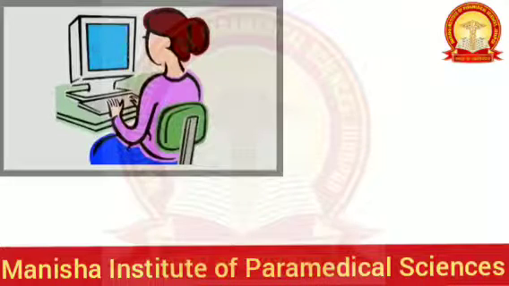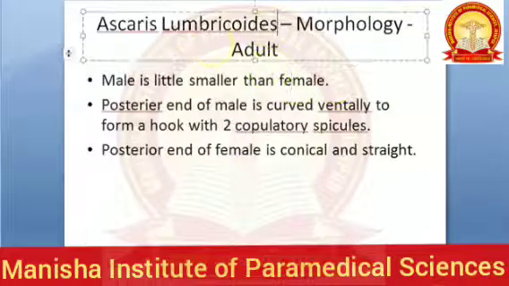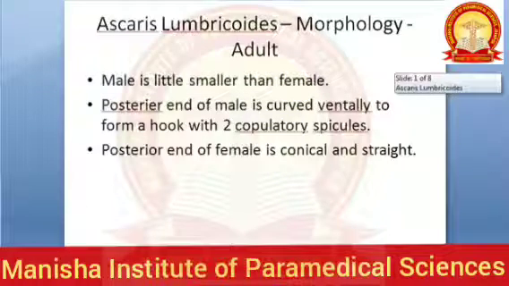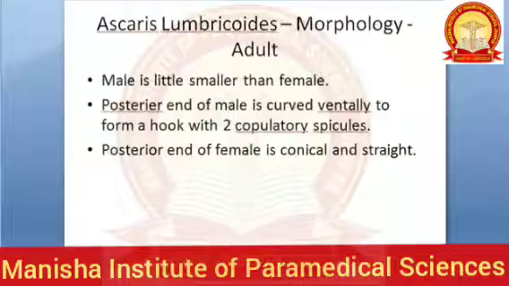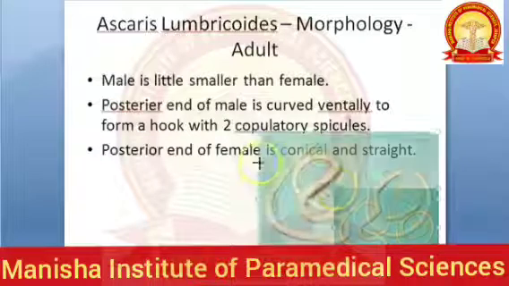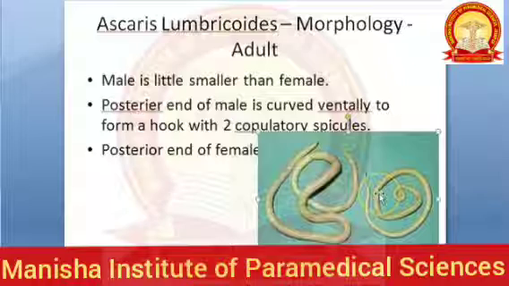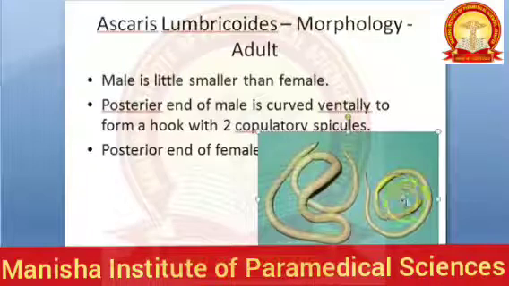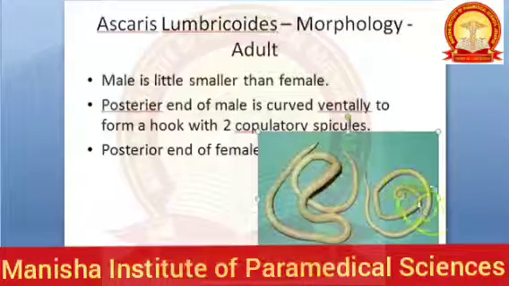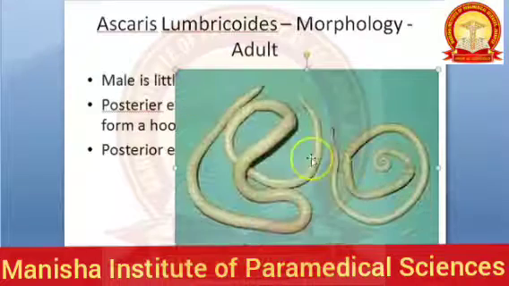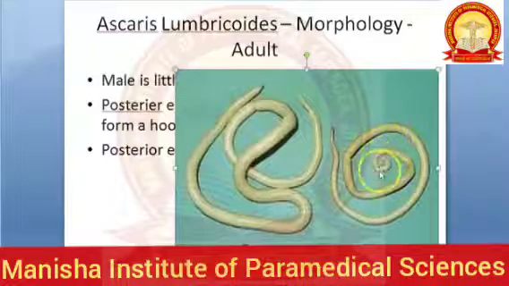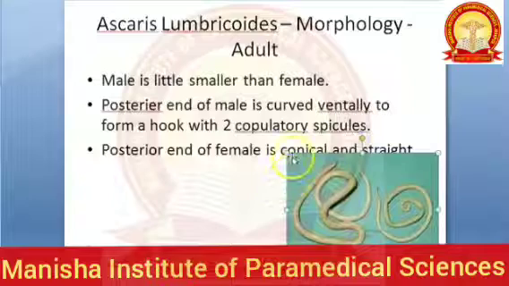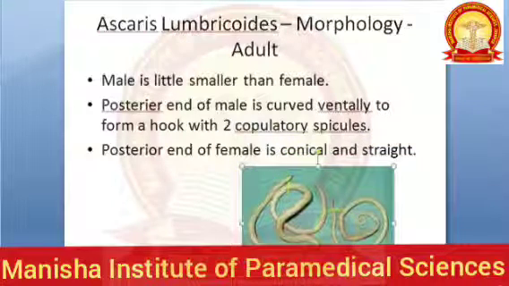Okay, let's start. So the morphology of Ascaris lumbricoides: the male is a little smaller than the female, always. These are all standard things you will see in parasitology, nothing new. Now the posterior end of the male is curved ventrally to form a hook, and it has 2 copulatory spicules that help in copulation, in reproduction.